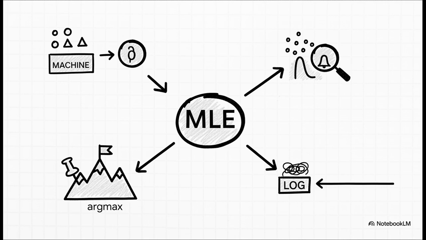So let's just quickly recap the big takeaways here. First, MLE is a foundational method for figuring out the best parameters for a model based on the data you've got. Second, it does this by making our intuition mathematical. It asks, what parameter value makes the data I saw most probable? We find that answer by hunting for the peak, the argmax of the likelihood function. And finally, that amazing log likelihood trick is what makes this powerful idea actually practical to use on real-world problems.